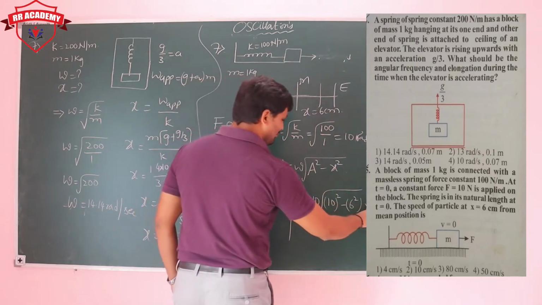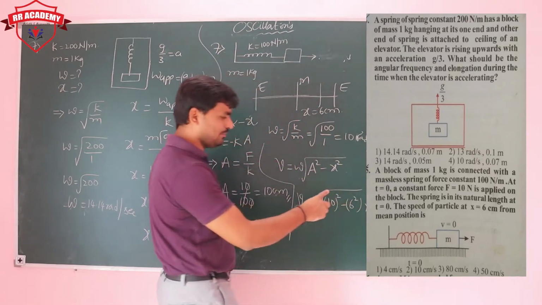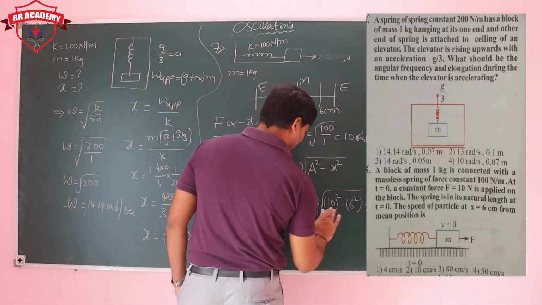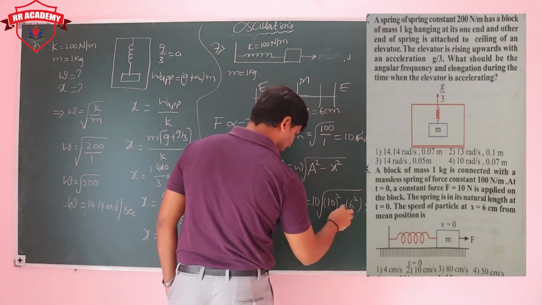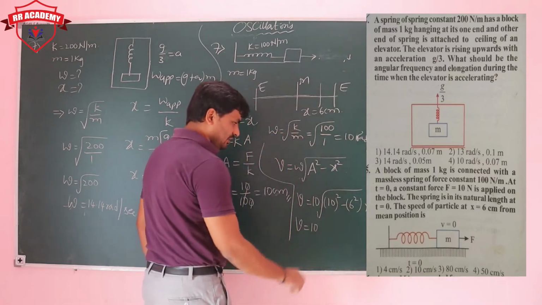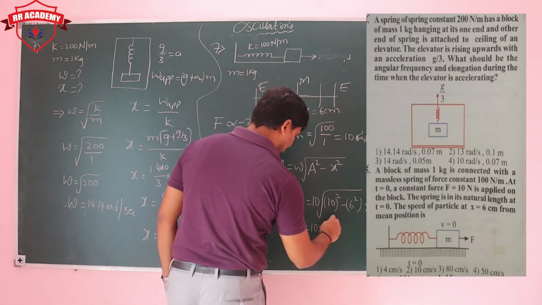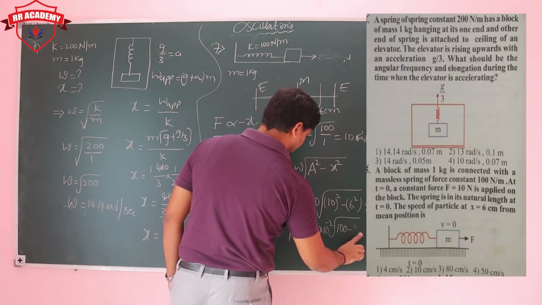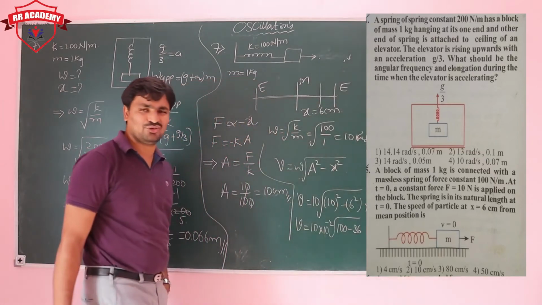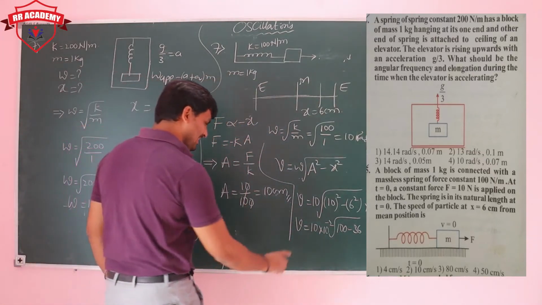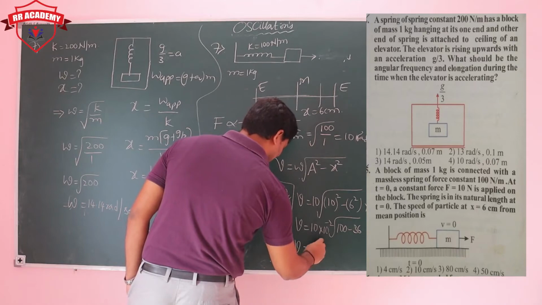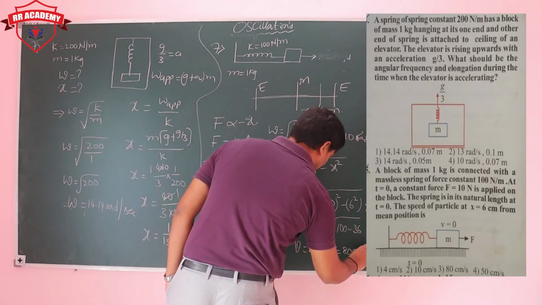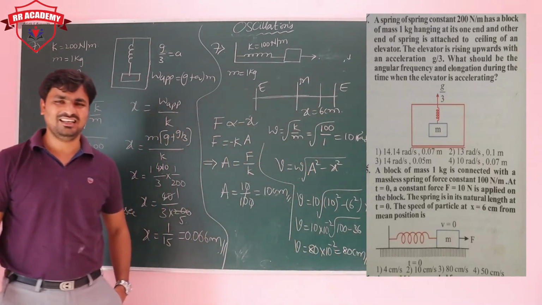So we get 10 into 10 to the power of minus 2, times root of 100 minus 36, which is 64. Root 64 means 8. 8 into 10 is 80, so 80 into 10 to the power of minus 2. That is nothing but simply 80 centimeter per second.